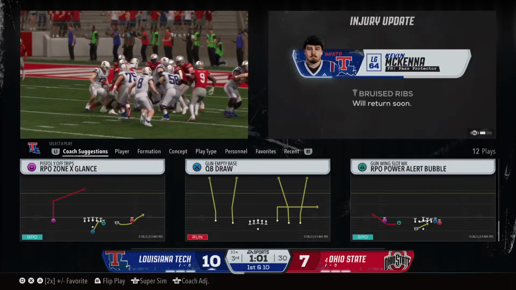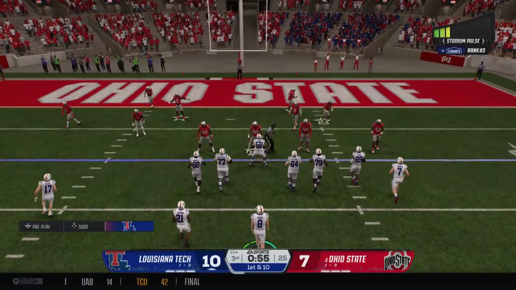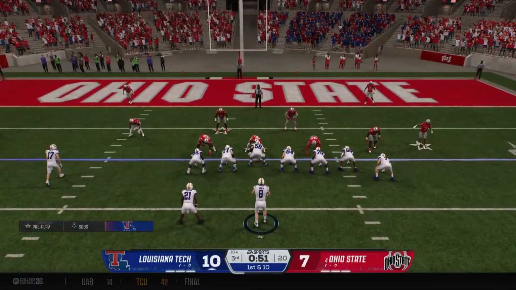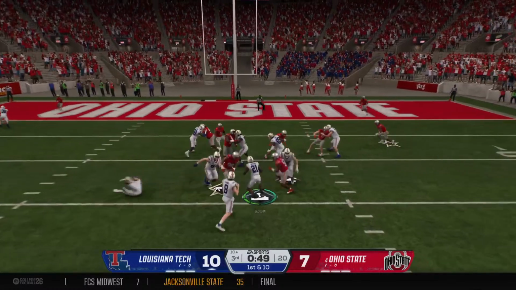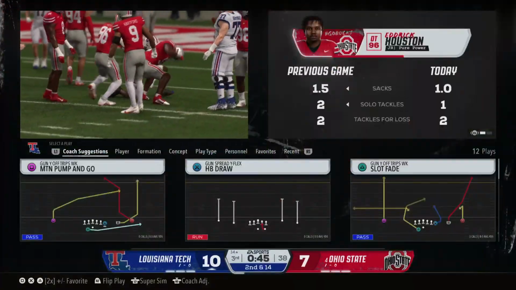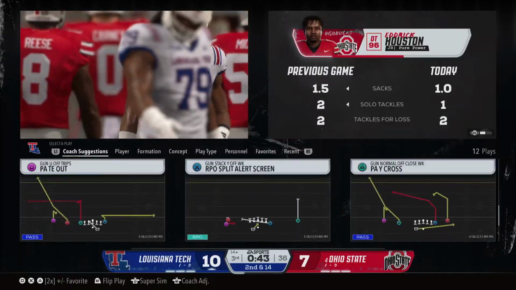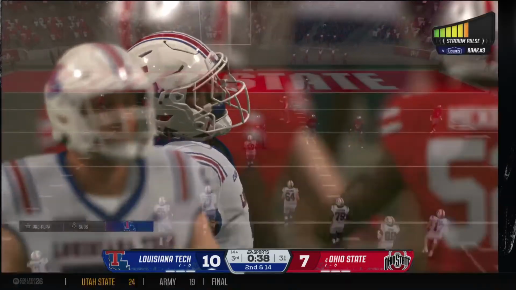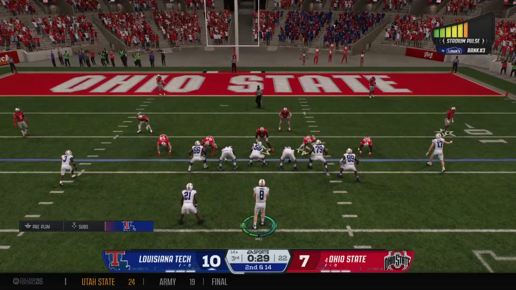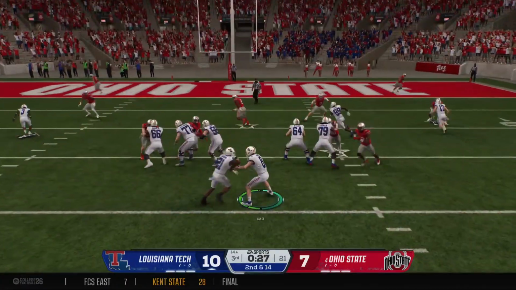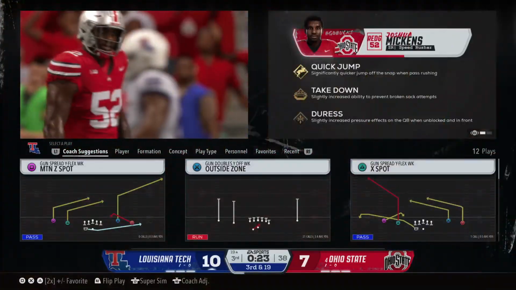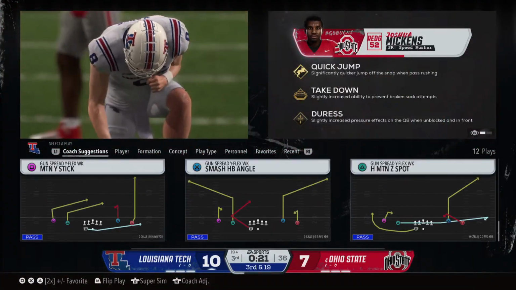Well, it's not a home run, but it's just enough by the running back to move the chains. Louisiana Tech is really moving the football. Might as well give it to him again. And there was nowhere to go, just stopped in his tracks in the backfield. That's such a great physical play by the defense because this is one of the bigger, more physical running backs you'll see in the country, and we're used to seeing him push the pocket. And the pass rush is effective, and they tackle him at the 19.